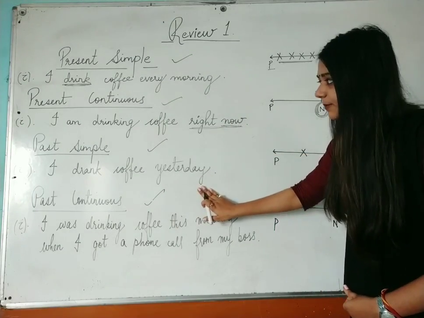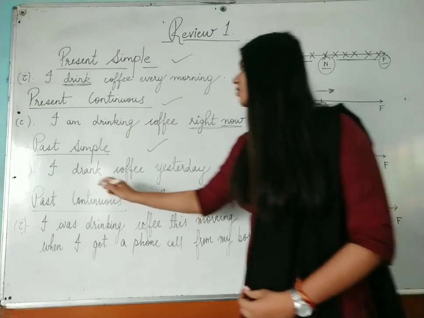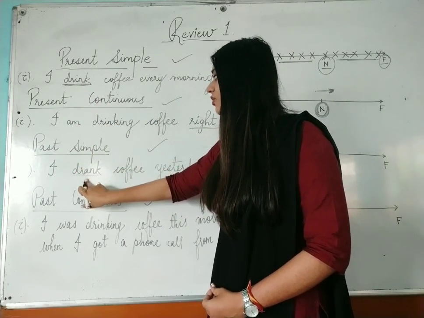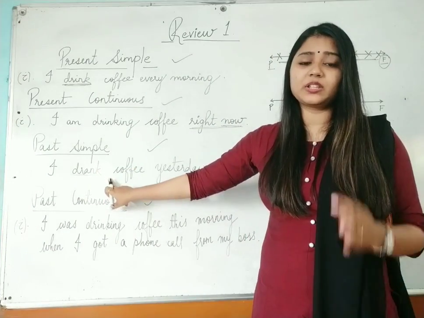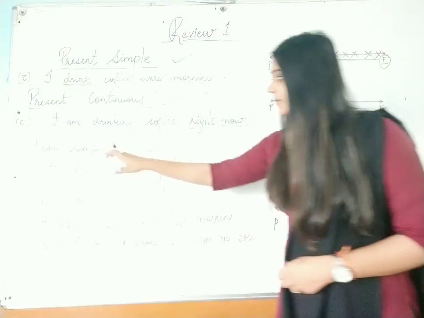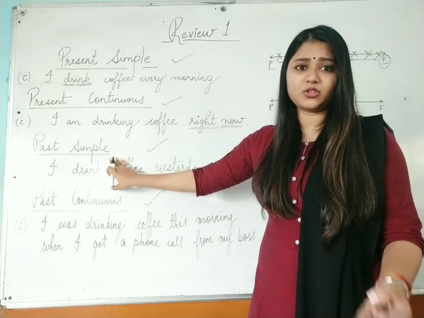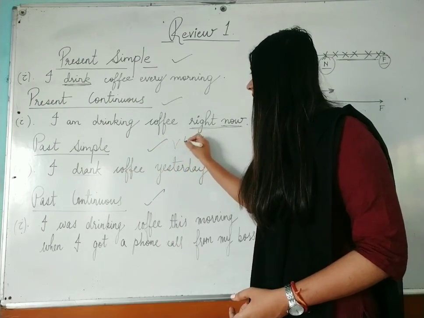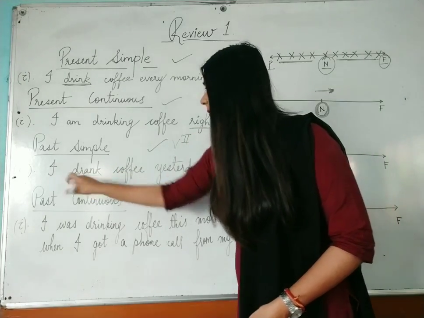The third is simple past tense, which is also called past indefinite tense. In simple past tense, you see, I drank coffee yesterday. Why drank? Over here, drink, I am drinking, and here drank. Because in simple past, or past indefinite, the structure is subject plus verb second form plus object. Only in simple past we use verb second form; in the rest of the tenses, perfect or continuous, we use verb first form or verb third form. So drink, drank, drunk. I am using drank over here.